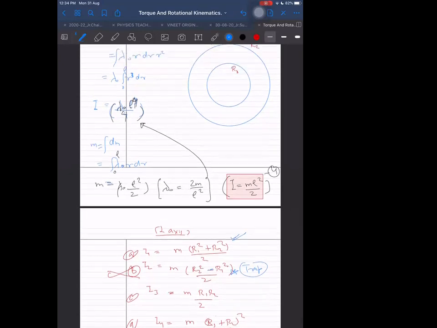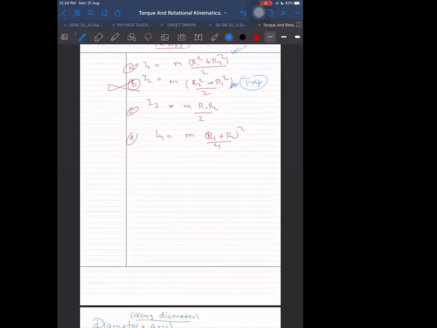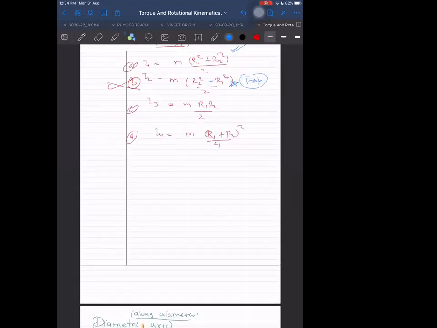But now I will make sense of it. Why is it plus? Let me think in another way. Now I will ask this question in another way and then you will understand it properly. Which has more moment of inertia, a disk or a ring of mass m and radius r? Ring. A ring has MR square about the perpendicular axis, and a disk has MR square by 2.